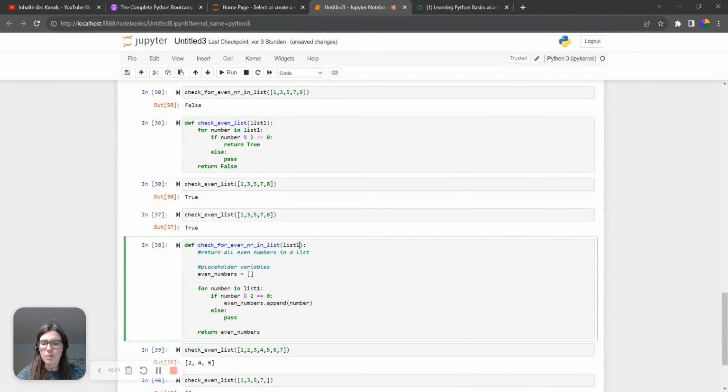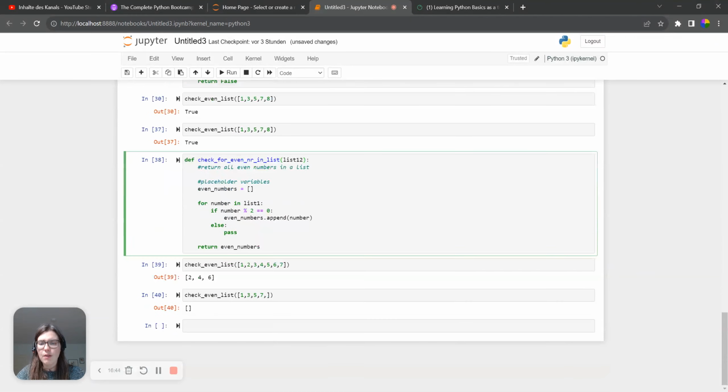We put this here. We take the list 12 again. So now we have check for even numbers in list, and again list 12. Now we say, okay, this is just a placeholder, so this is the even numbers. And then we say for number in list 12, if the number is divisible by 2 with the modulo equals 0, then for this even numbers list here, we append the number.